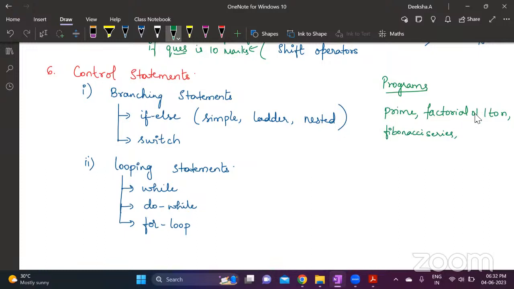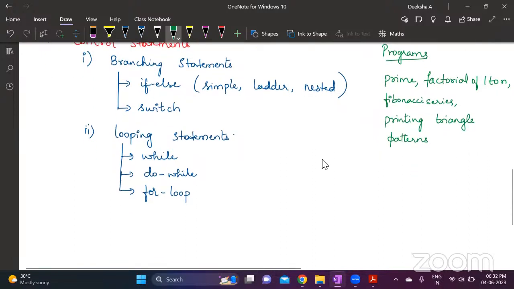And then the most important is printing triangle patterns. Once you understand the basic logic for writing the program for triangle patterns, you have to make only a very minute difference to get different characters as a triangle. So there are triangles like 1; 1 2; 1 2 3; 1 2 3 4.